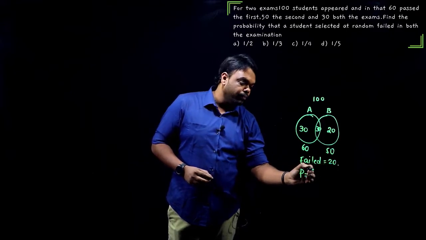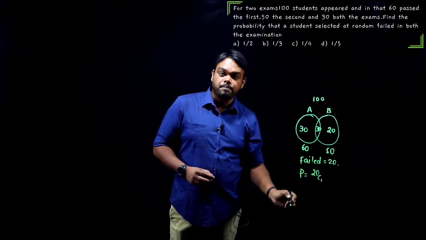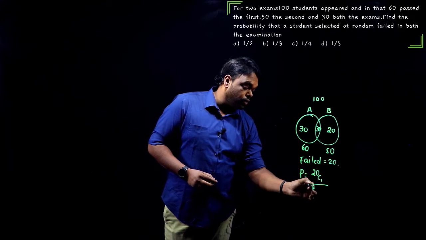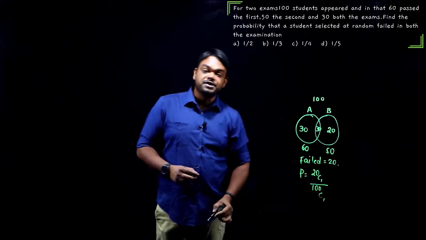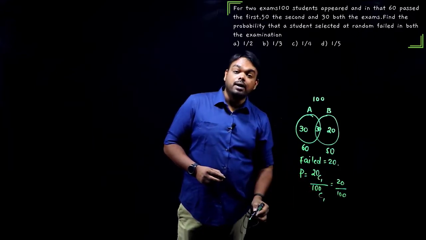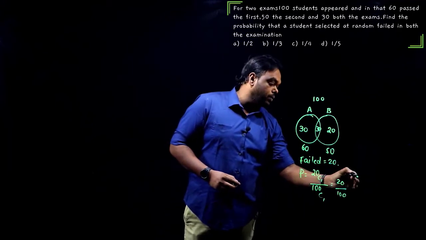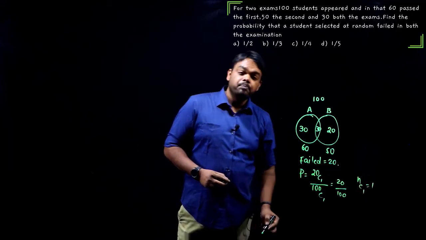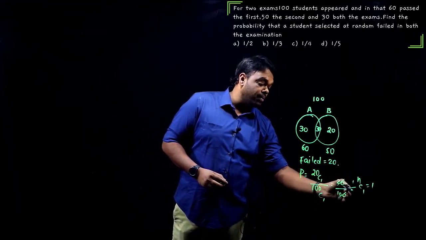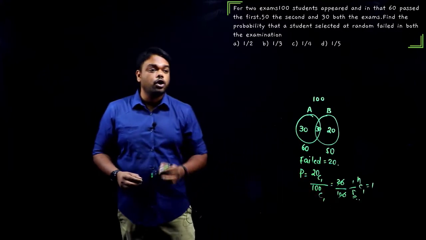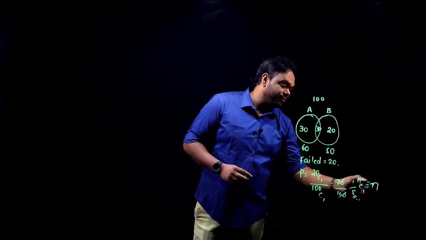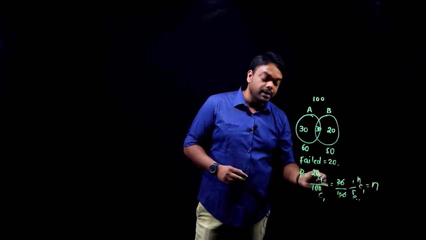We need one out of them. That is 20C1 divided by total students, 100. So you're picking 1 out of 100, 100C1. Which should give us 20 by 100. Remember, NC1 is always equal to N. So here 20C1 is nothing but 20, 100C1 is nothing but 100. So we should get 1 by 5 as our final answer. Your option number D.